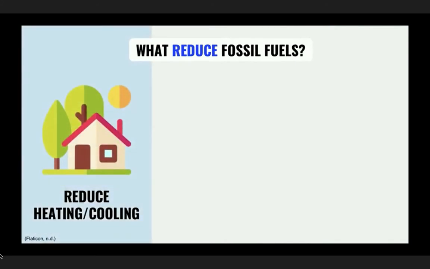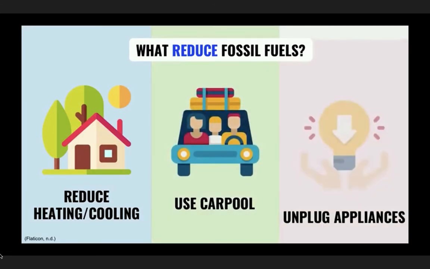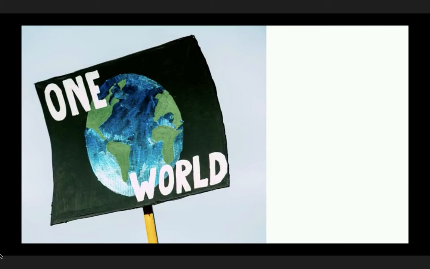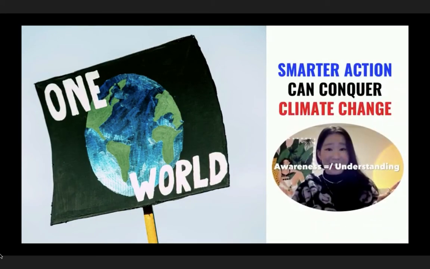Habit tips such as using fewer heaters and air conditioners, using more carpools, and unplugging appliances can lower the release of fossil fuel. Understanding the Keeling curve increases our awareness of climate change. Our smarter action can help Earth conquer this climate crisis and be able to embrace the warm breeze and the scent of the musky, sweet trees.